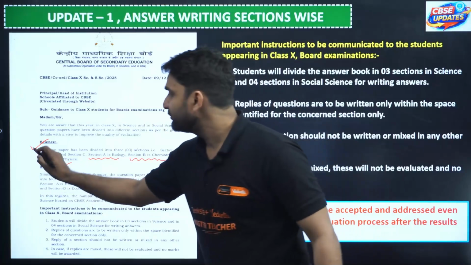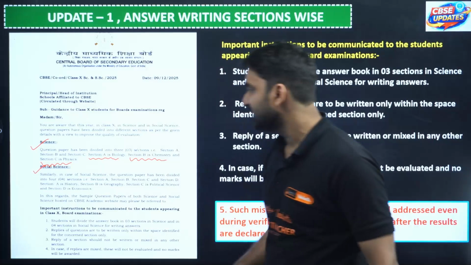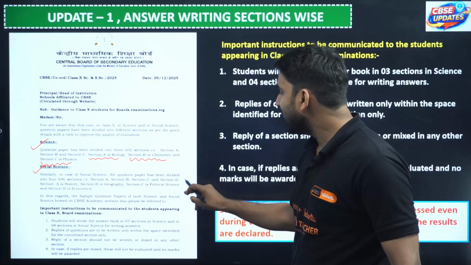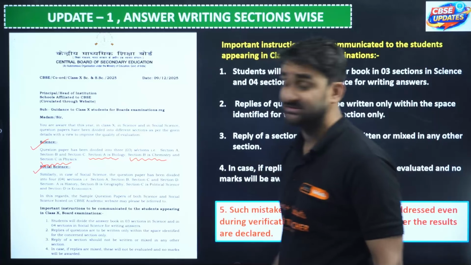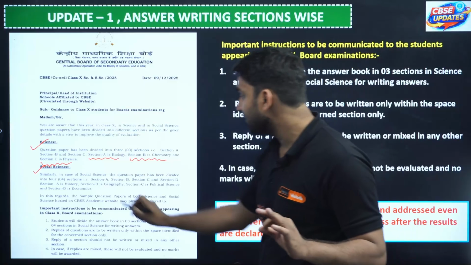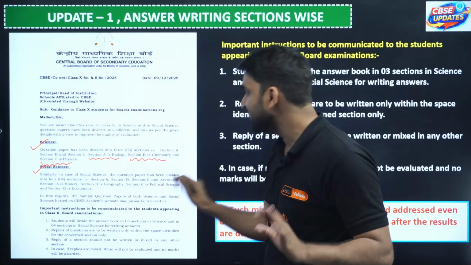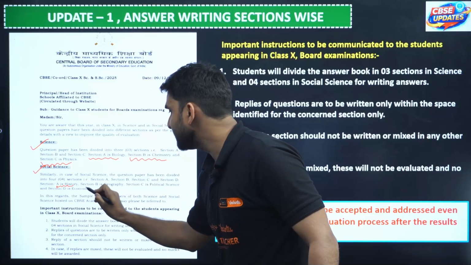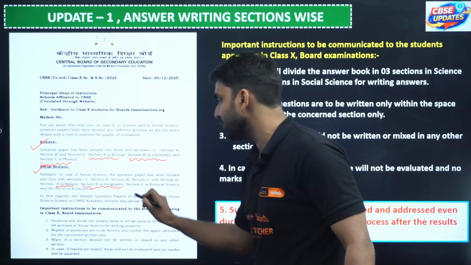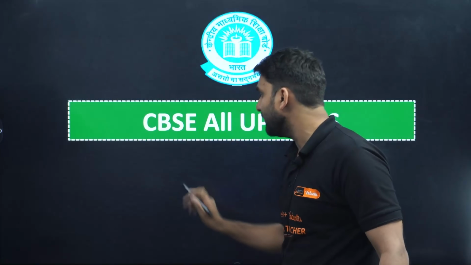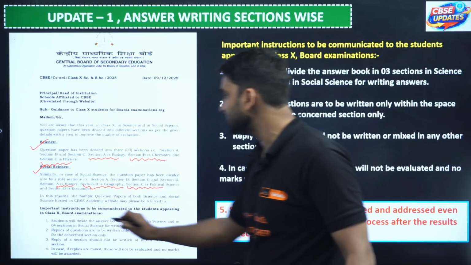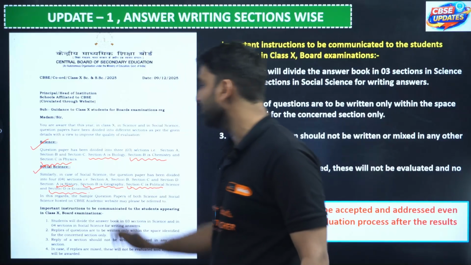Now, if I talk about social science, similarly in case of social science, the question paper has been divided in 4 sections. Yes, 4 sections will be there: section A, section B, section C and section D. Section A is history, section B is geography, section C is political science, and section D is economics.